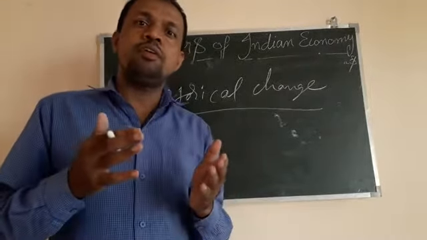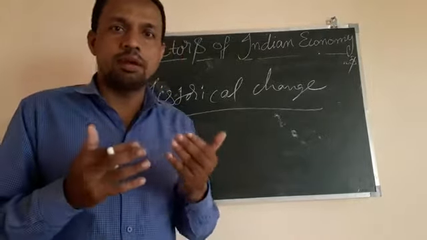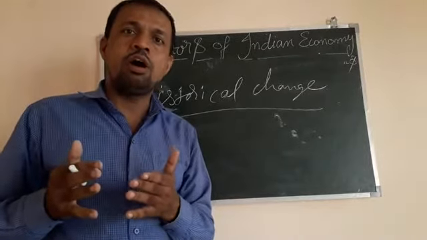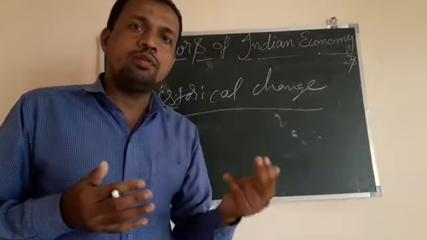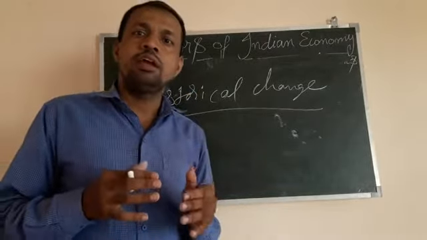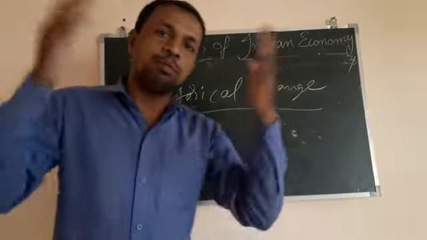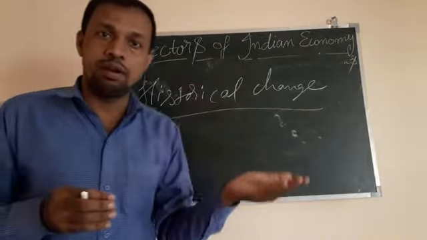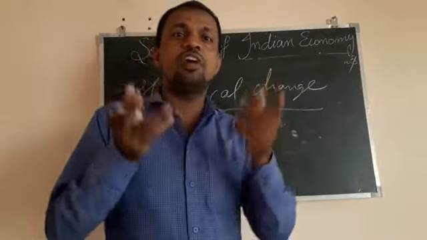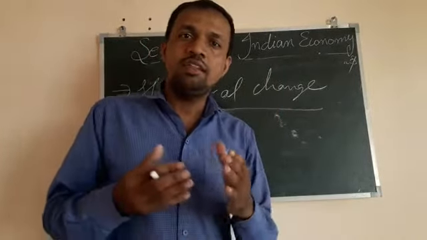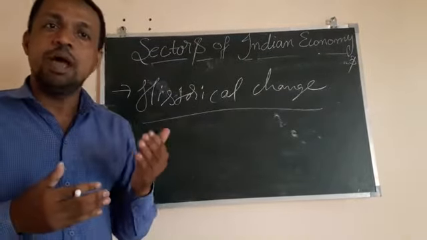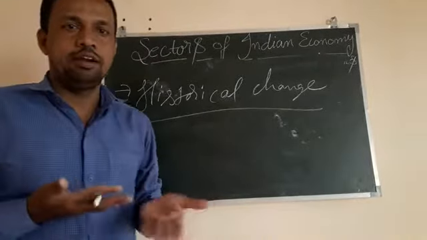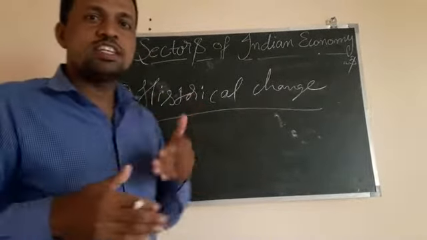When we use manual work, we require more labor. But when we started using machines instead of manpower, for example one tractor or combine, it does the work of some 10 to 50 people within 1 or 2 hours. So what is happening here? The extra people who were left out had to search for their livelihood, and they saw that with the industrial revolution, industries were set up, and they saw their opportunity in other sectors. So slowly they shifted from the primary sector to the secondary sector.